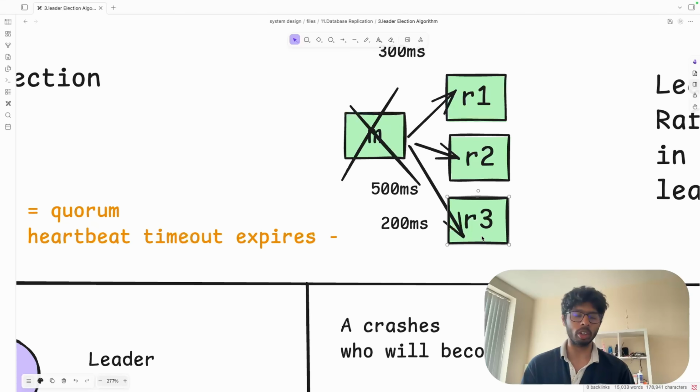Then it will lose or it will win. Maybe it wins, then it will become the master. But if it loses, then what is going to happen? Another replica will start the election, and this will keep on happening until we find our master, meaning our master node.